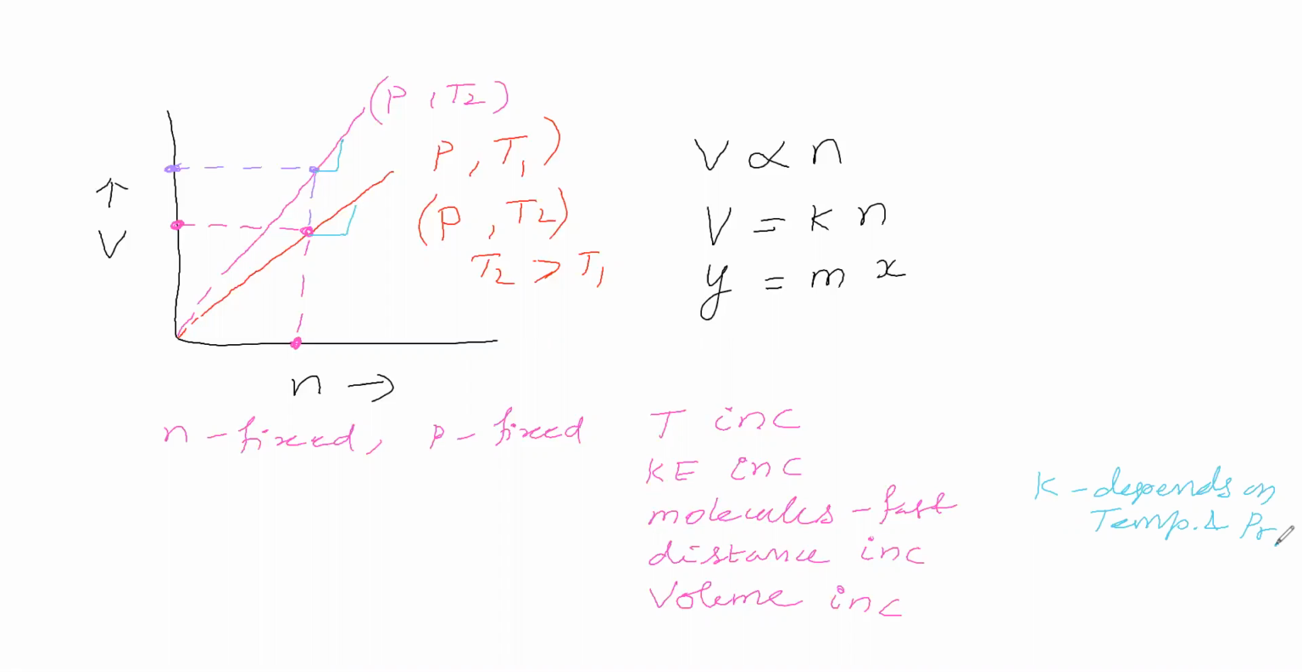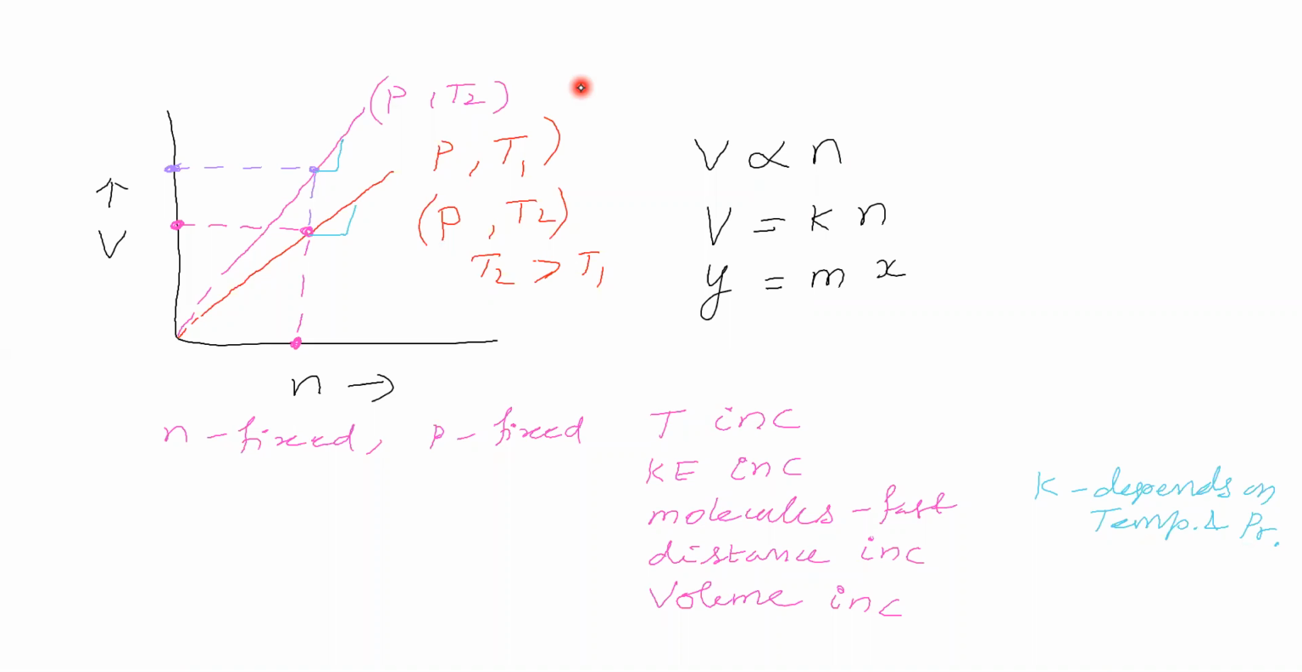Okay, so what is the conclusion we are getting? This K is a constant, and this constant depends on temperature and pressure. This is which law? Avogadro's law. Avogadro's law says that volume of gas is directly proportional to number of moles of gas when pressure of gas is constant and temperature of gas is constant. In this, we are getting the proportionality constant K, and that K depends on temperature and pressure.